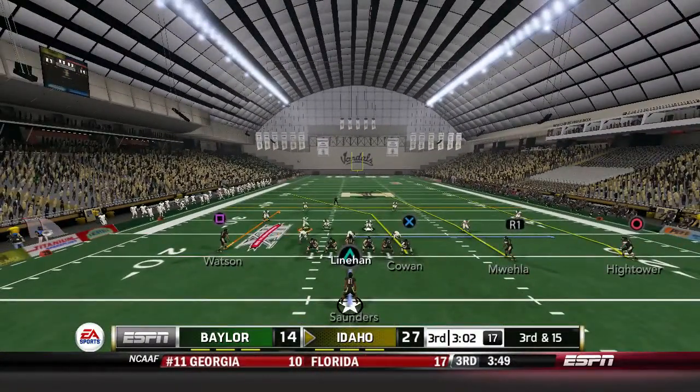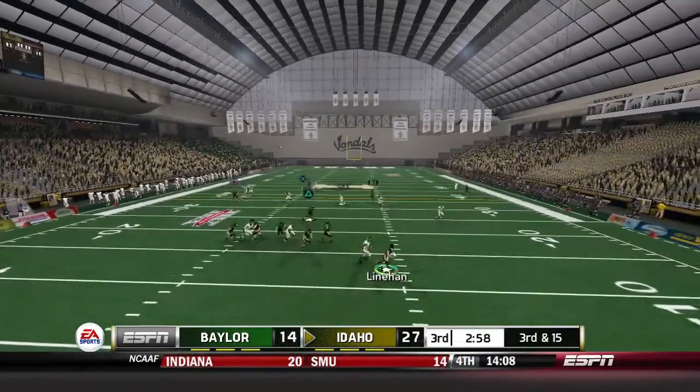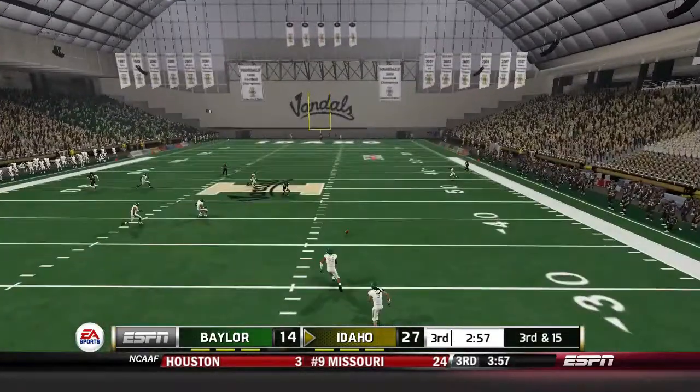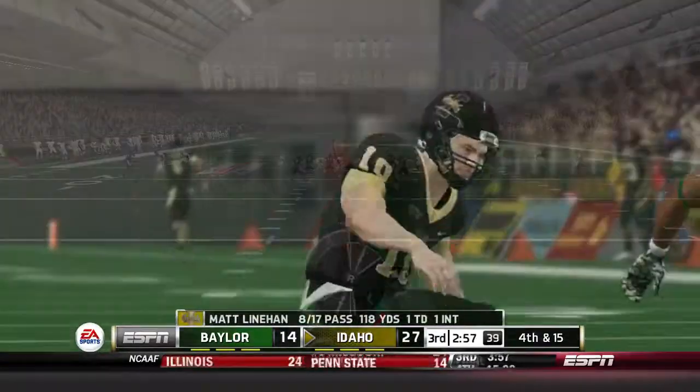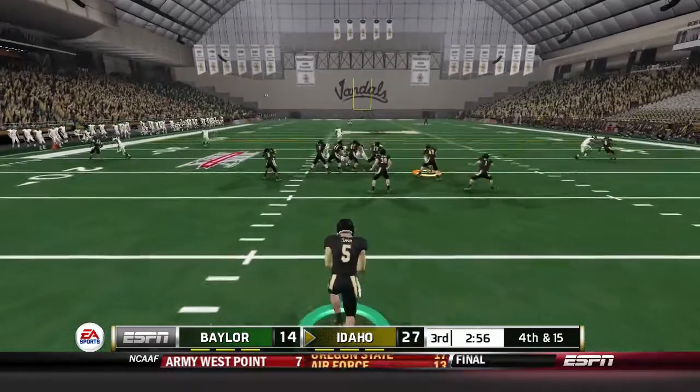Now, it is a 13-point game now. 2 touchdowns will win it for Baylor. So Idaho can't just sit on their laurels. Hill runs out to the right, and he's pressured heavy, and he throws a bad pass there. Got lucky that wasn't in a Baylor defender's area, or that would have been picked for sure.